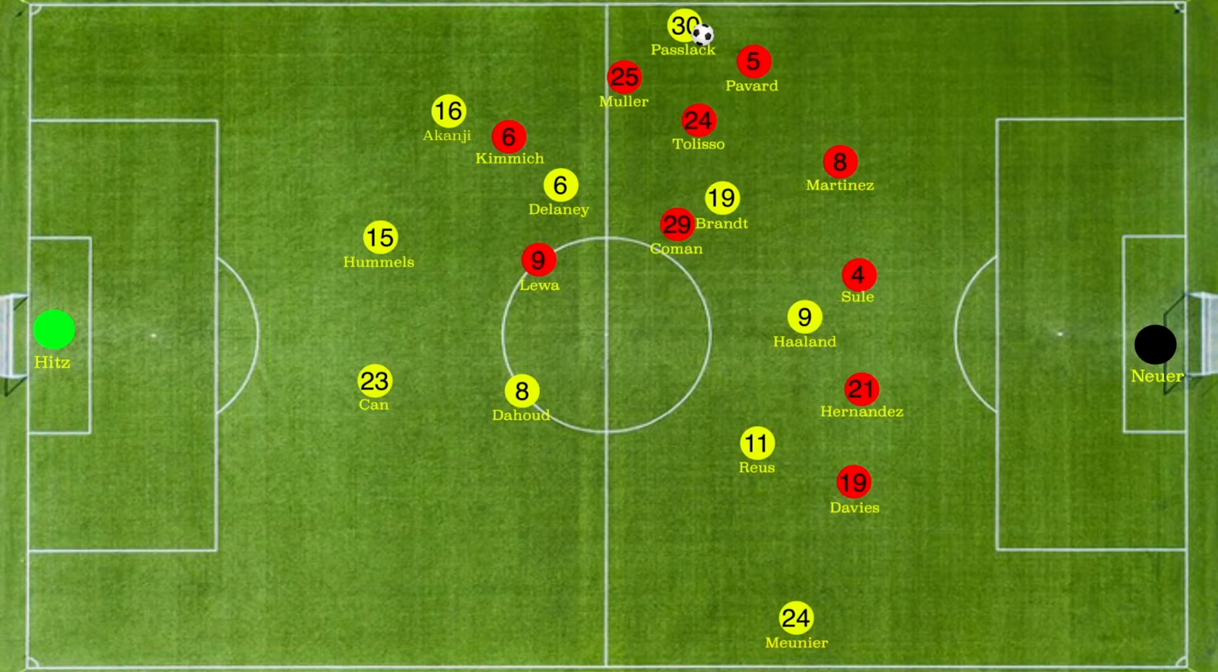As Pavard is already blocking the forward path, Tolisso and Muller also start pressing him. As Tolisso starts pressing Passlack, Koeman quickly takes Tolisso's place in the field as to eliminate any empty space left behind by him.